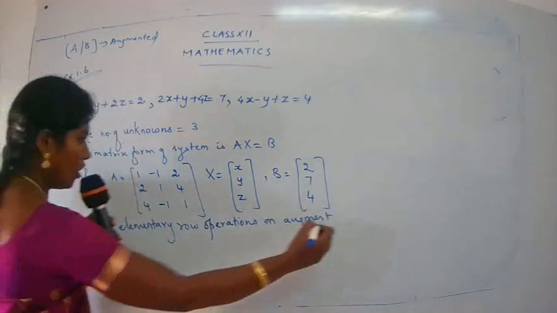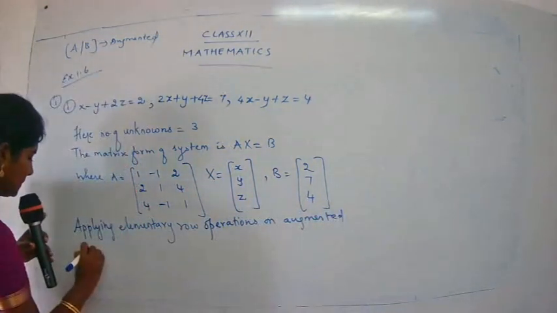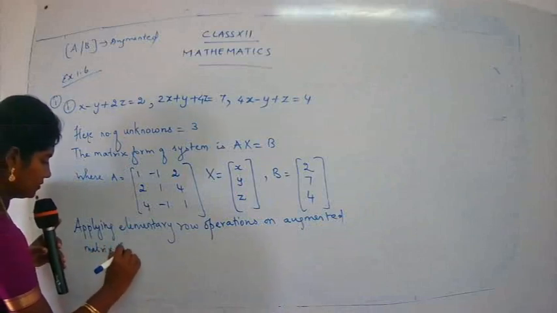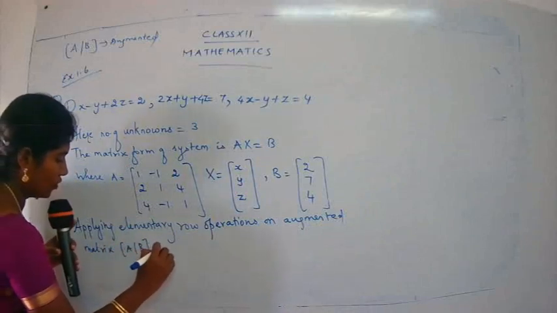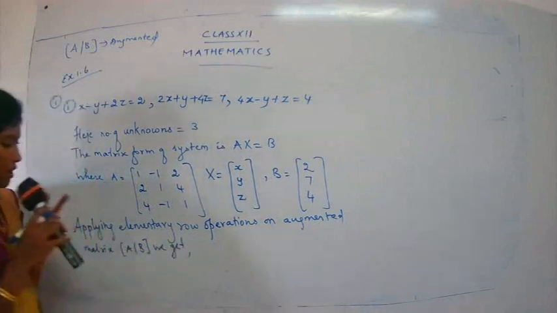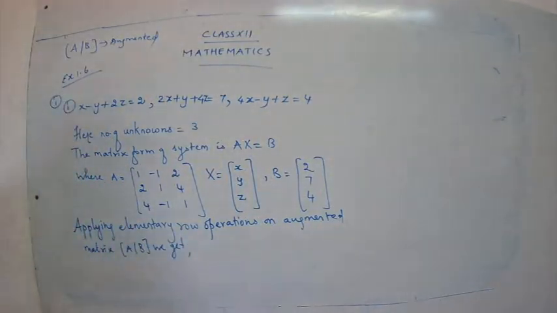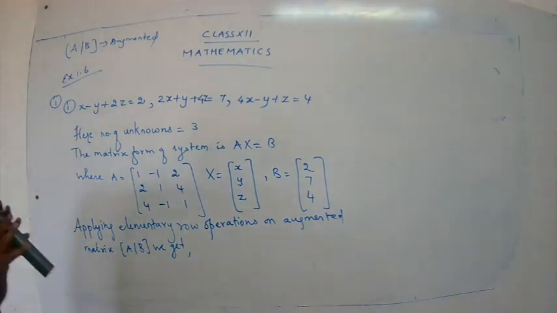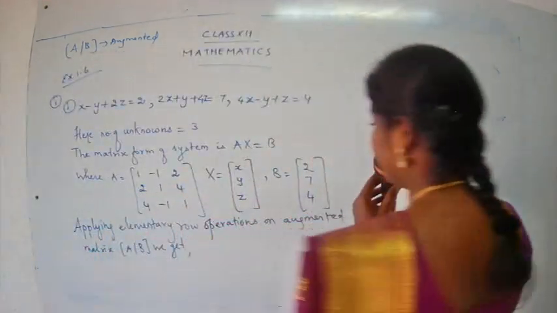On augmented matrix AB, we get... So what we are going to get? Let's see how to solve our sum. Okay, so we are going to apply elementary row operations on the augmented matrix, and let's see how the augmented matrix turns out.